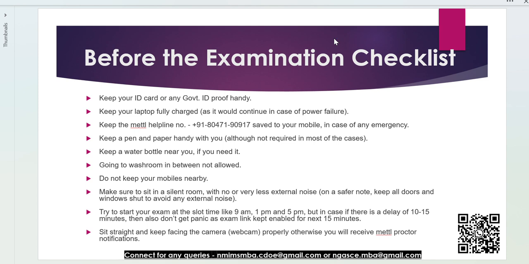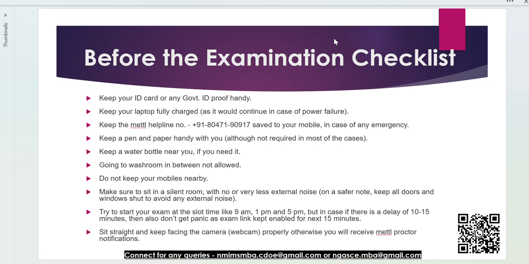Many students are asking me whether we can use ChatGPT or some other software online to get the answers. So, guys, don't get into all such mess. It will be a big problem for you. You lose your 800 bucks for one subject, so you need to give the exam again, and you will get a backlog. So it's better to prepare on your own and refer to my important descriptive questions or the MCQ questions, the important previous year questions. That will surely save you. Instead of going for these cheat codes, it's better to study well.